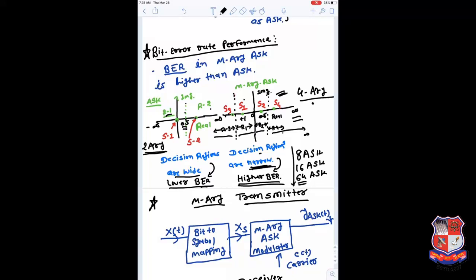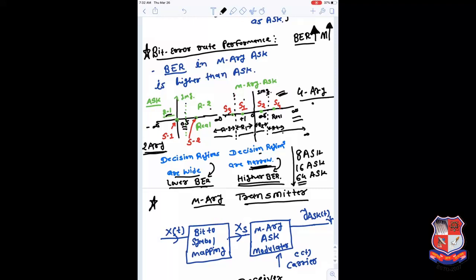So what you can conclude here is that the bit error rate basically increases because the regions are narrow and a small error is sufficient to cross the boundary of the region. The number of bits received incorrectly will be higher. Bit error rate is the ratio of the number of bits received incorrectly to the total number of bits. So that goes up when M goes up. So this is not a good factor.